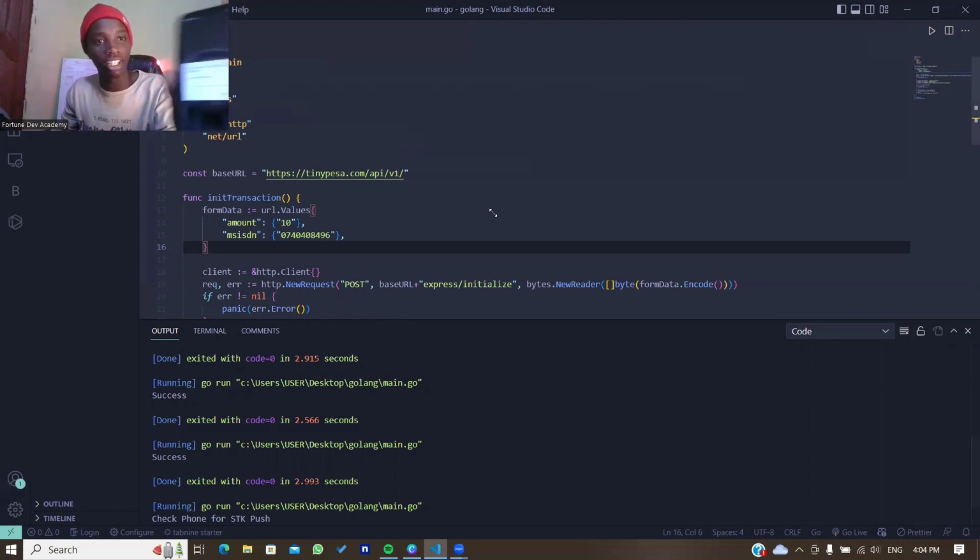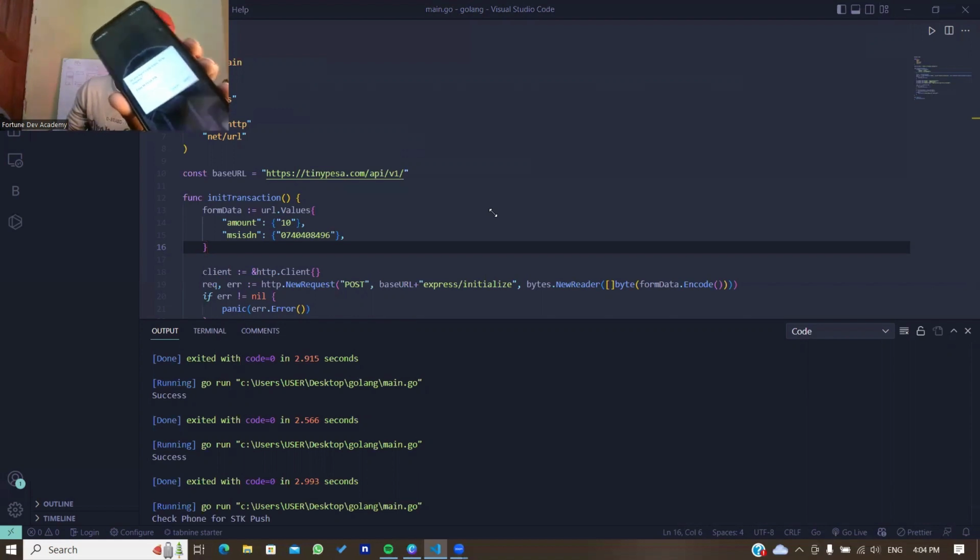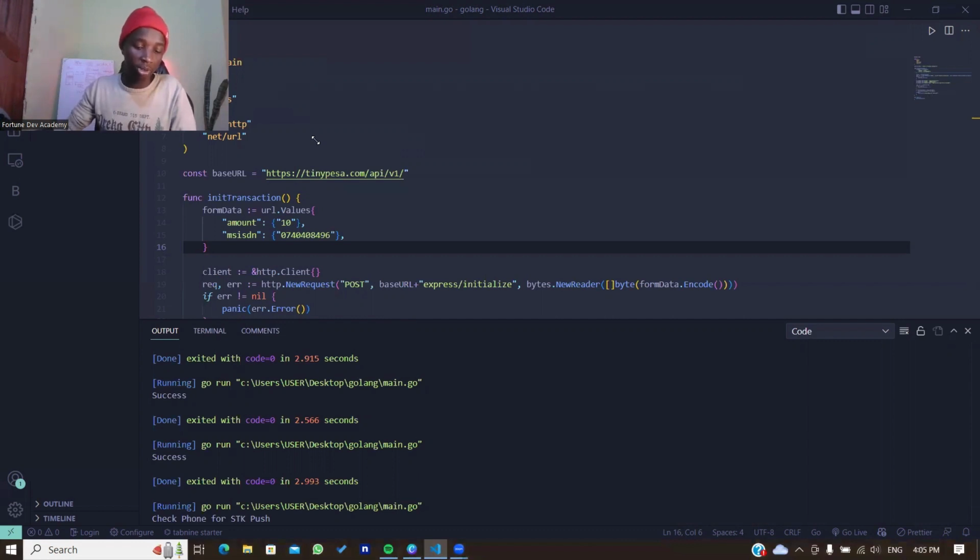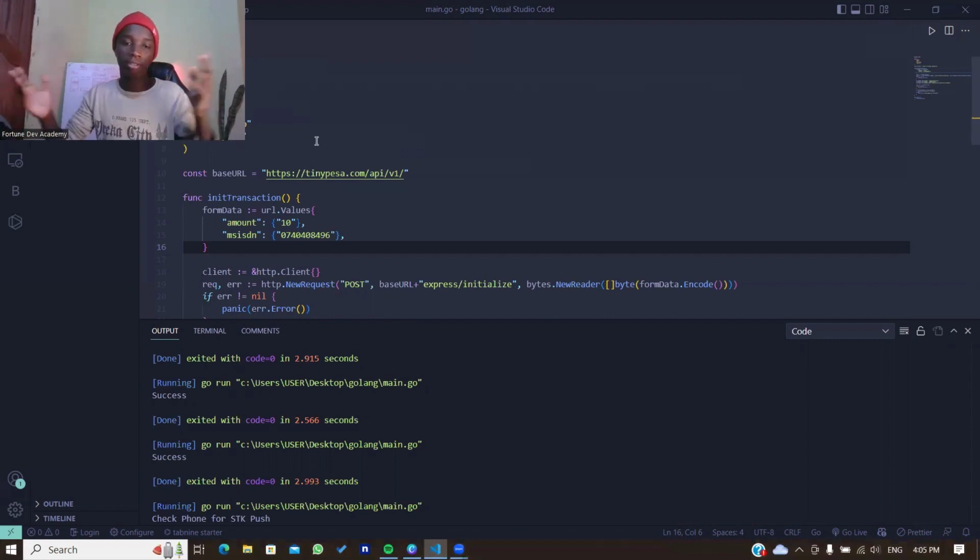So of course you guys can actually see this. So I do get that STK push, and the code will be down in the description on my GitHub. So just go ahead and use that code and build out your awesome stuff with this particular code. So this one is a short one.